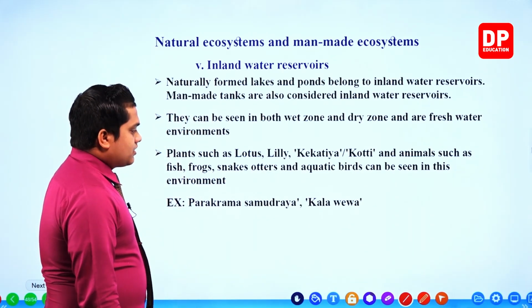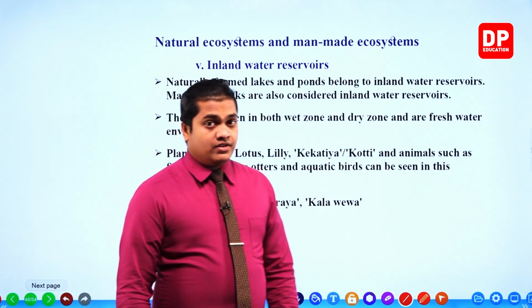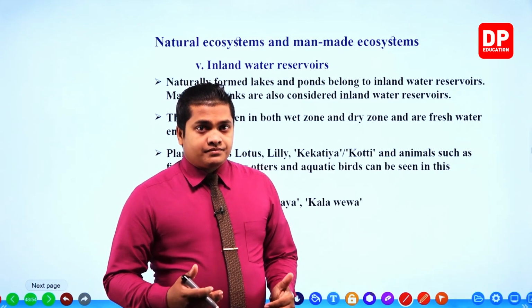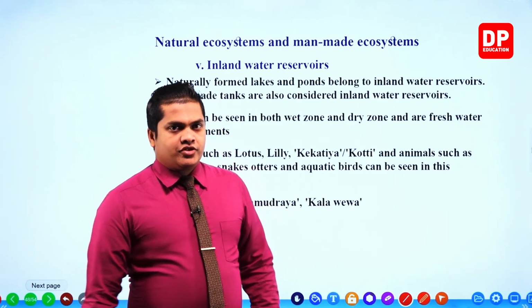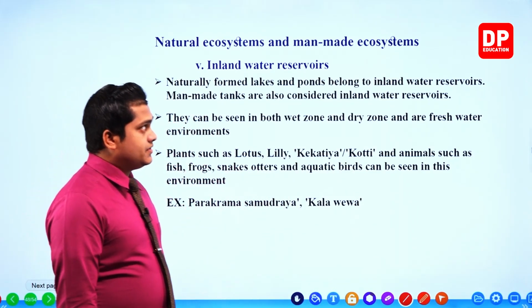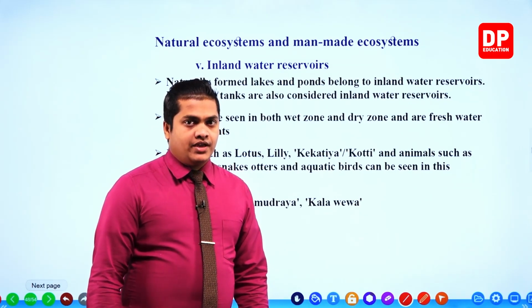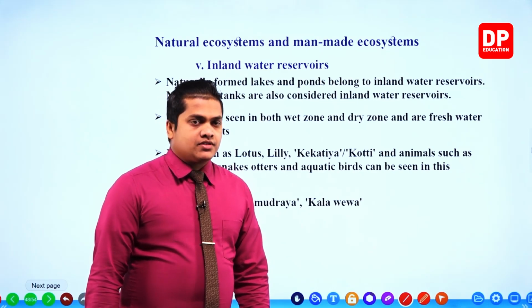Examples given: Parakrama Samudraya and Kala Weva, then Tissa Weva. Like that there are several wevas and tanks, okay? Right then, my dear children. So this is all about the inland water reservoirs, right? This is the fifth main type of natural aquatic environments.